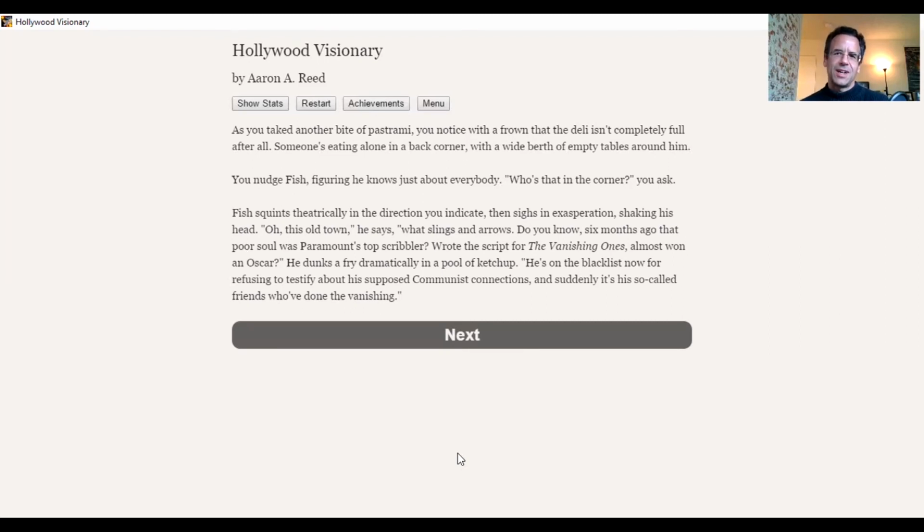And those who testified on behalf of the government were rewarded in a sense by the government for their cooperation. They were in a sense allowed to keep working in the industry. But those who refused to testify, like this screenwriter here, were basically blacklisted from the industry and not allowed to work. Obviously, if you're a performer, it's hard to resist the blacklisting when it's your face, right?